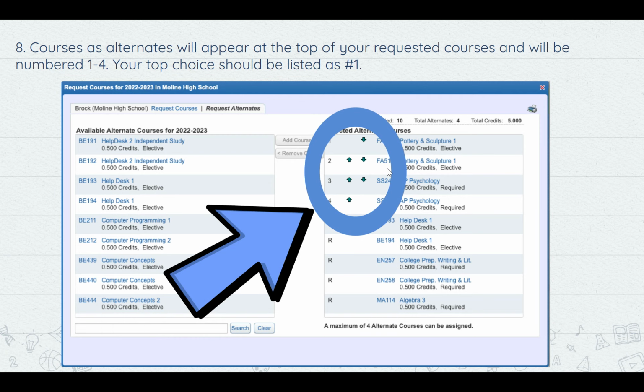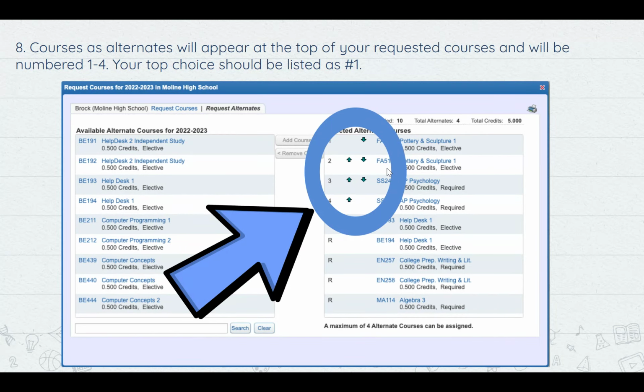A couple more things that I want to point out to the juniors, point out to all of you, is that you cannot request courses you've already taken. I'm going to repeat that again. You cannot request courses you've already taken. The only classes that are repeatable are music, and I'm not sure if there's other ones, but it will tell you in the course catalog.